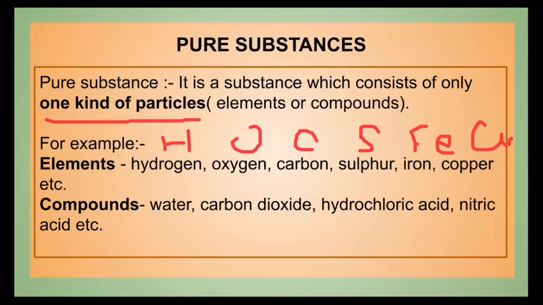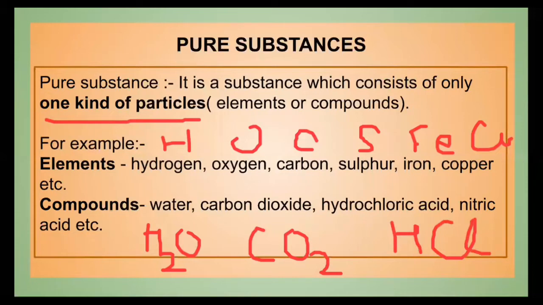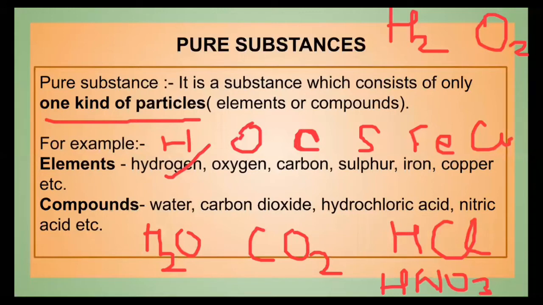When we are talking about compounds, water, carbon dioxide, hydrochloric acid and nitric acid also. These are the examples of the compounds. Now, if you see the difference between these two, you will find that in this, there are only one type of atoms, H, O. Now, if you write H2 or if you write O2, then also it will be considered as element because the atoms are of same type.